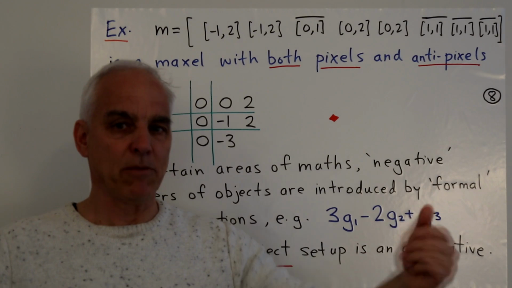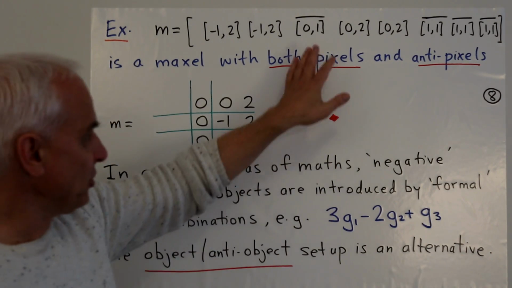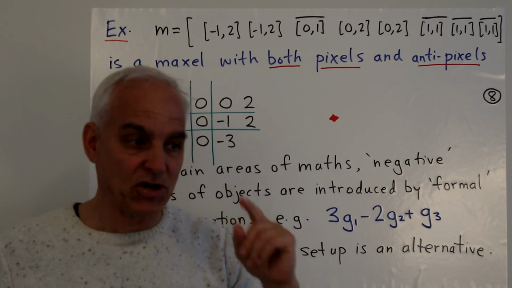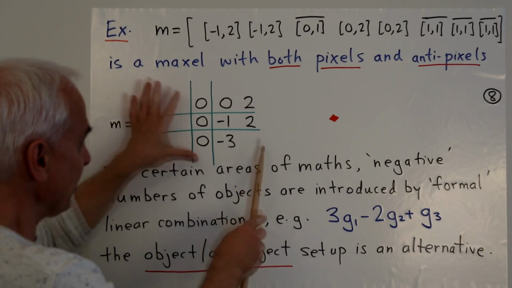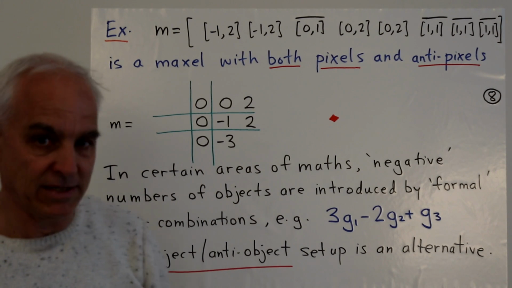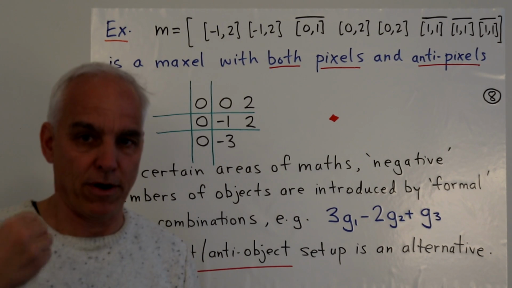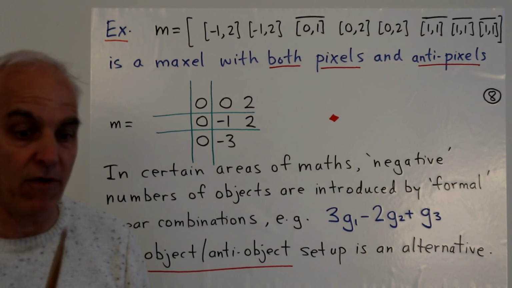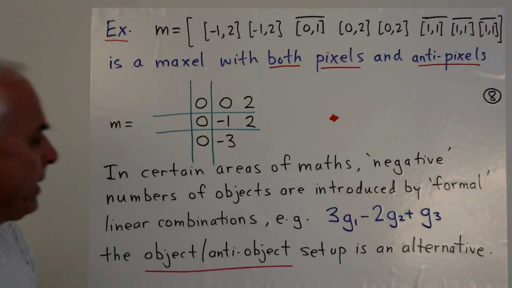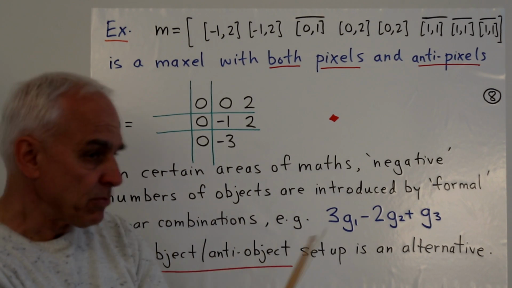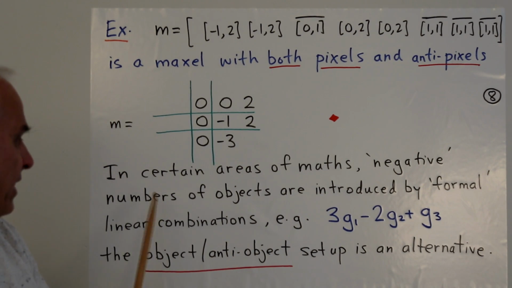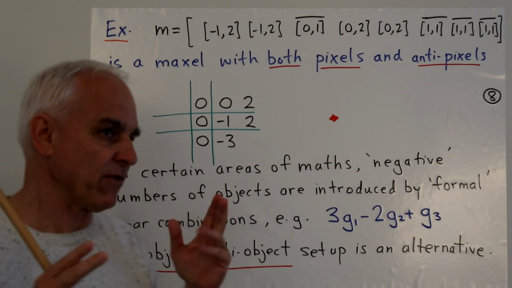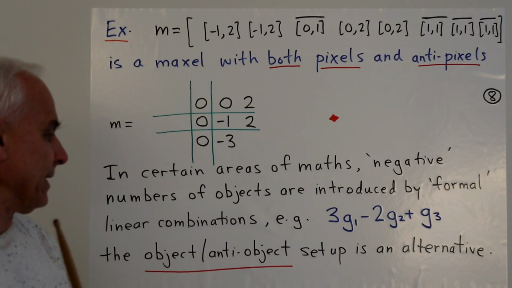We've enlarged our point of view, admittedly by introducing these strange new anti-objects, but now we're in a position to interpret very precisely what something like this means in a multi-set framework. Right, so these numbers are still representing multiplicities of objects. Now, in certain areas of somewhat more sophisticated mathematics, negative numbers of objects are introduced by what are sometimes referred to as formal linear combinations.